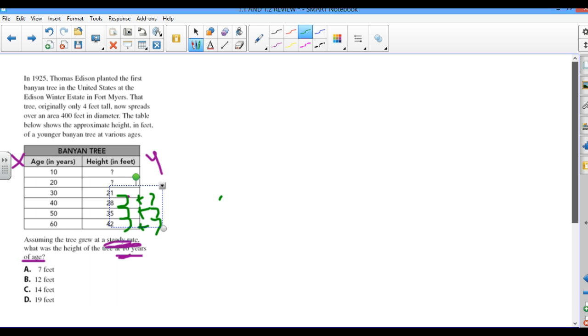So every 10 years it goes up by 7. That means from here to here we have to subtract to figure out what number we added 7 to get 21. So this has to be 14, and then what number did we add 7 to get 14? This one had to be 7 going back. So here the answer will be A. Sometimes, just by looking at the answer and the question in the table, you're able to figure it out. In this case, all that information is unnecessary. All right, let's move on to the next one.